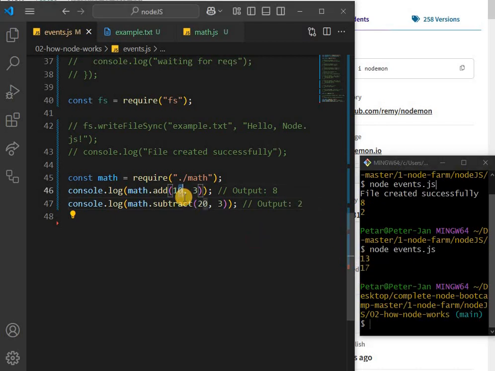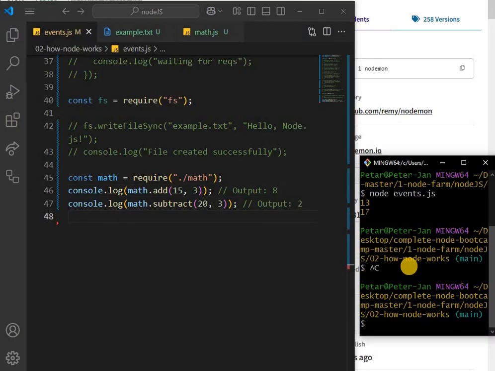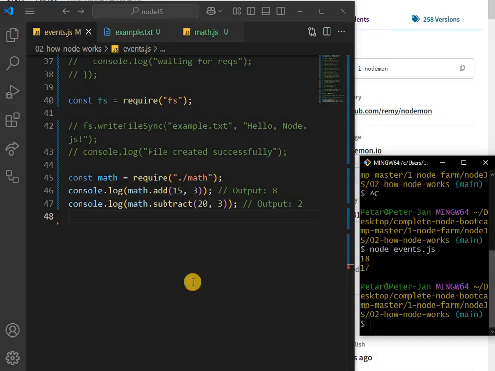So if I change it again, like 15, and I save, nothing happens. So I need to, again, stop and do it again, right? That's boring. So Nodemon can solve that problem. To install Nodemon, we can do npm install, and then we want a special flag. This is called a flag: minus sign and then g, and then nodemon, right? So if I enter now, it will install it globally. I already did that, so I'm not going to do that.